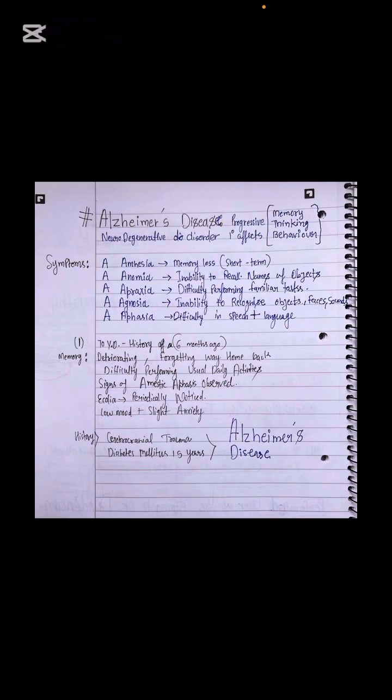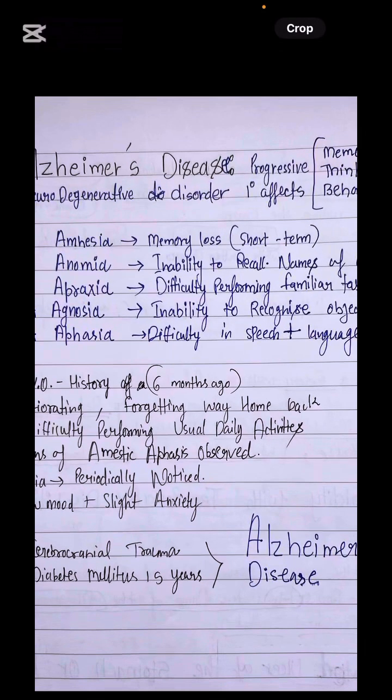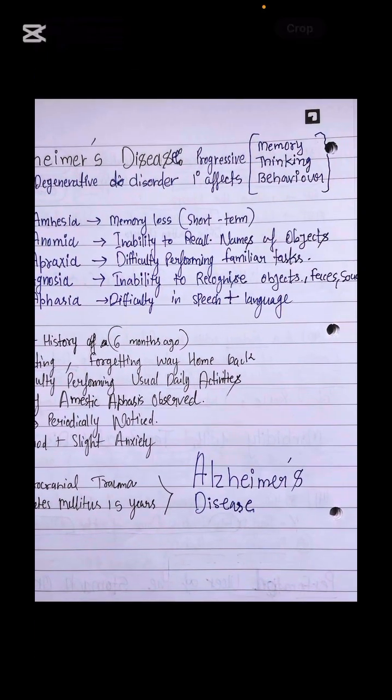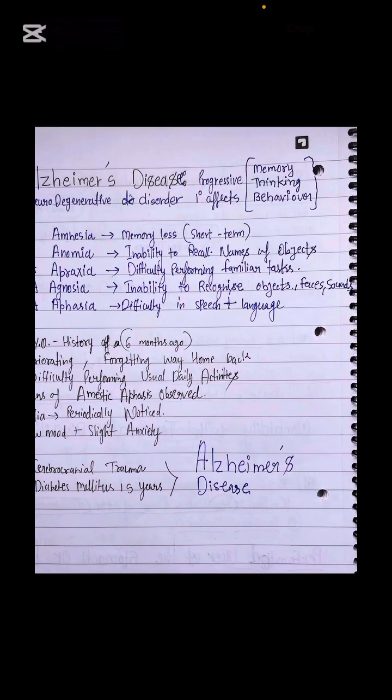So let's go next. Next is Alzheimer's disease. This is a progressive neurodegenerative disorder that affects the memory, thinking and behavior of the patient. I have made a mnemonic for you that there will be amnesia, anomia, all of these things you can remember through the mnemonic. However, it will be easy to diagnose in the patient: there will be memory loss, short term memory loss, and the inability to recall the names of objects. If you ask the patient what this is, the patient cannot recognize this is a pen.